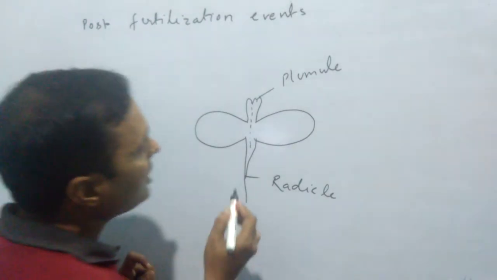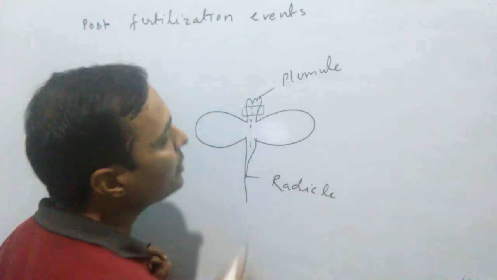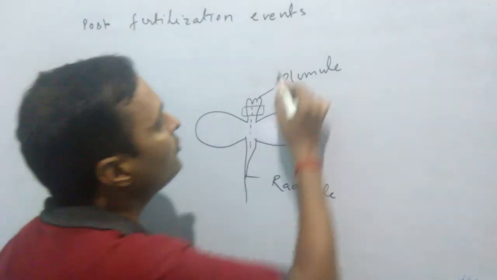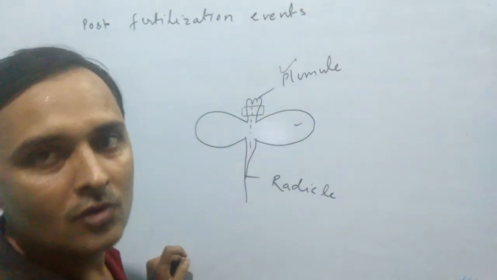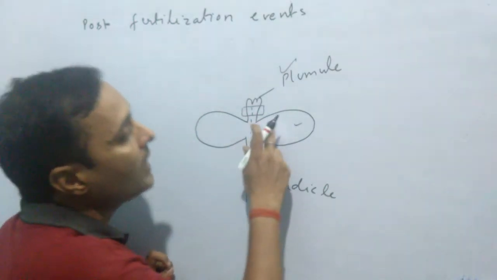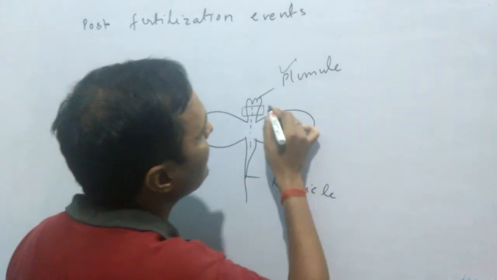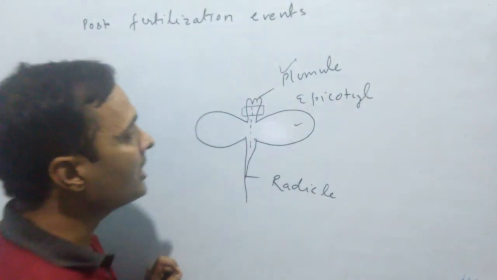What do you mean by the term epicotyl? The part of the embryonal axis that is present between the plumule and cotyledons is known as epicotyl. And what do you mean by hypocotyl?